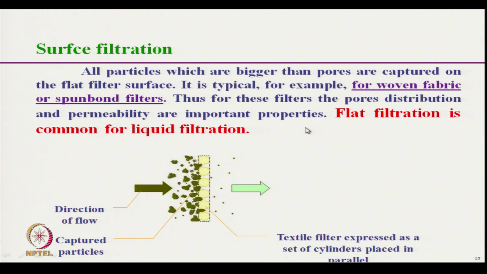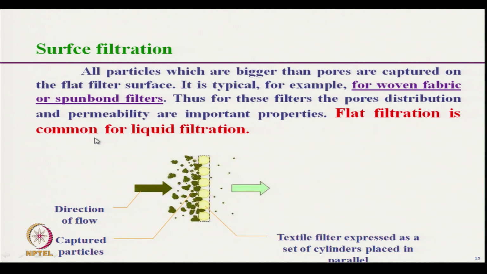So, we must know the pore distribution. As I mentioned, for woven fabric the pores are defined, and for spun bond filter fabric we can also measure the pore distribution. Flat filtration is common mainly for liquid filtration.